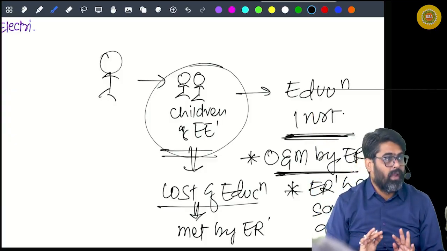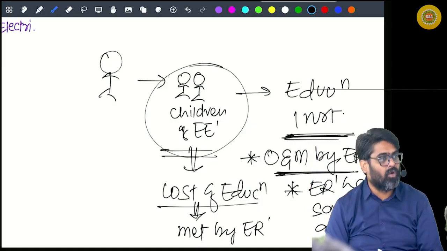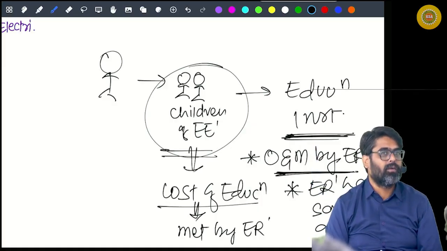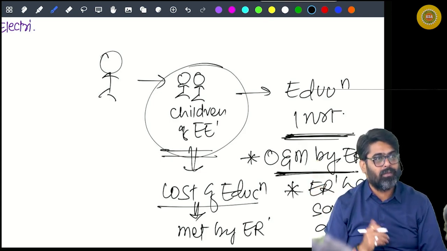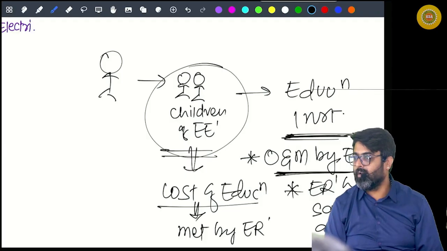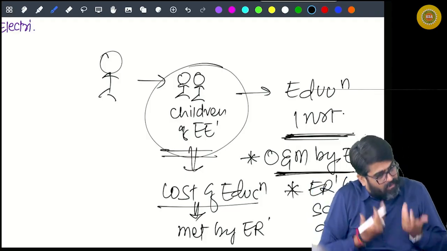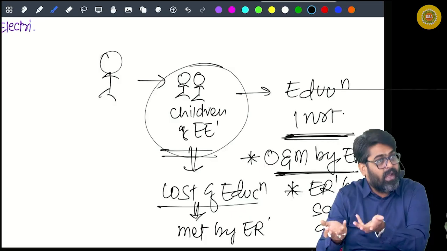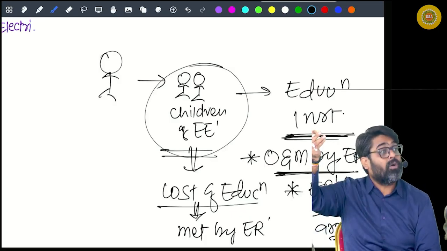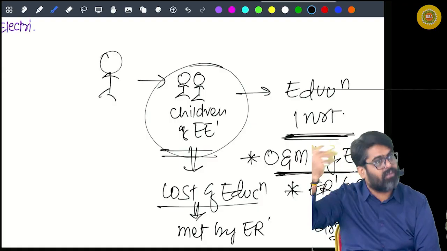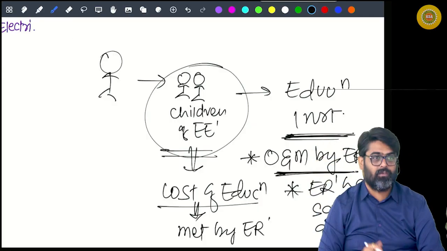So tell me, if the employer has reserved or booked 1,000 seats in that school, don't you think that school management will give huge discount per student? Yes or no? Or that school belongs to employer only. Employer himself is running and maintaining that school. Yes or no? So cost of education per student in that school will be heavily discounted, will be very less.